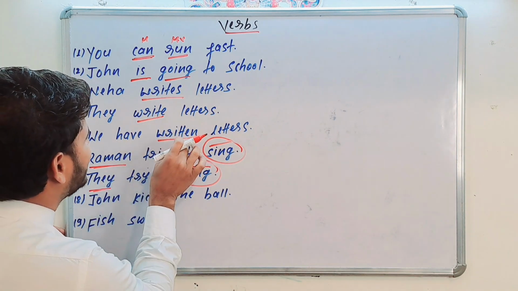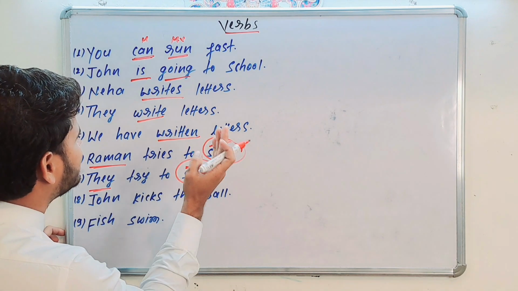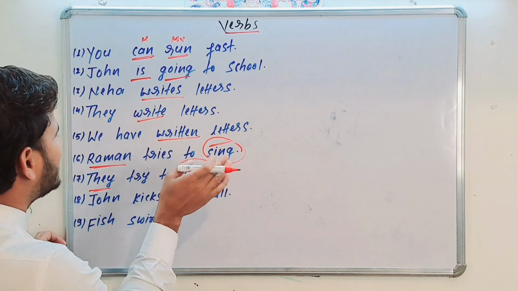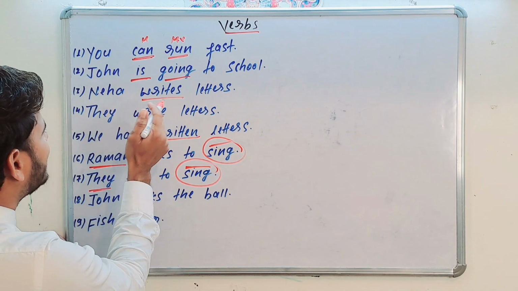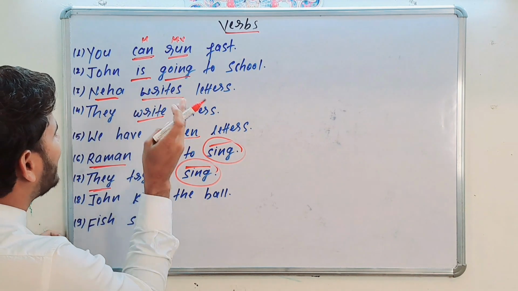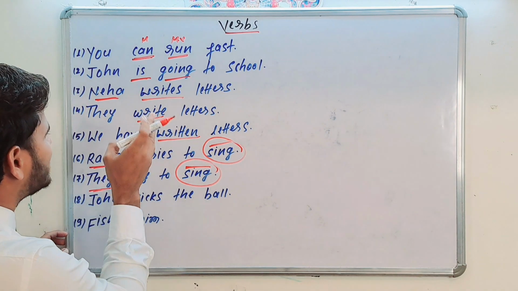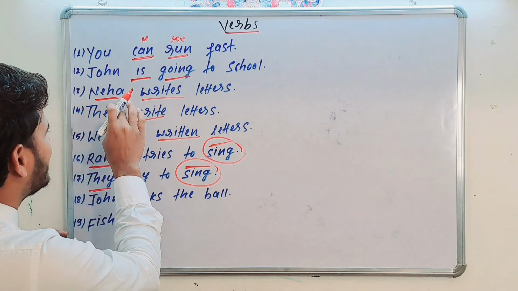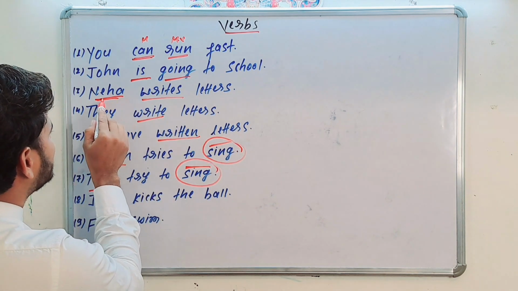Writes, write and written. All these finite verbs are limited with the subject and are used according to the subject. Here, see, the subject is changing and the verb is also changing according to the number, person and gender of the subject, like Neha writes letter. Here, this is Neha.